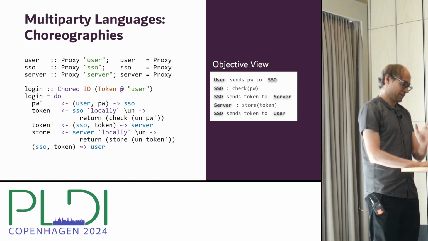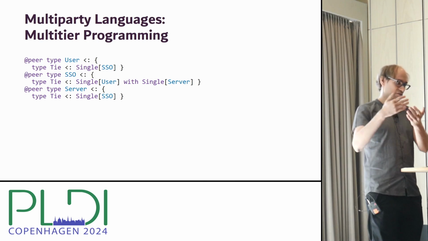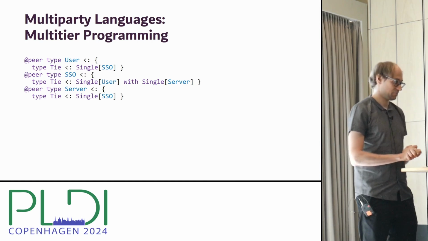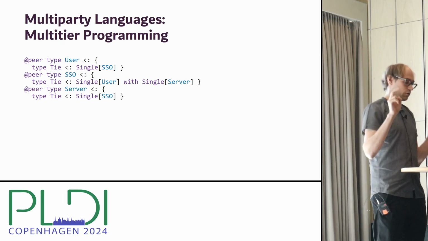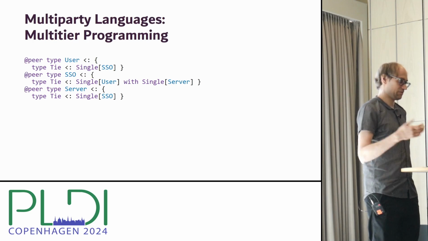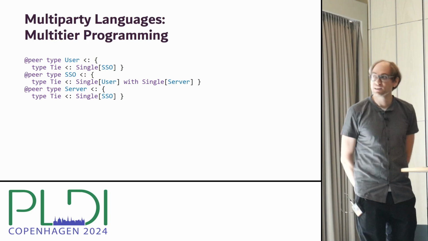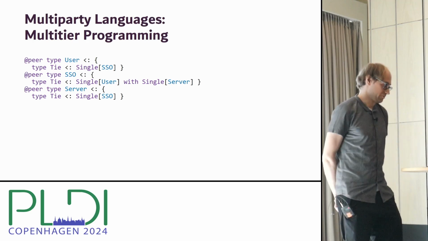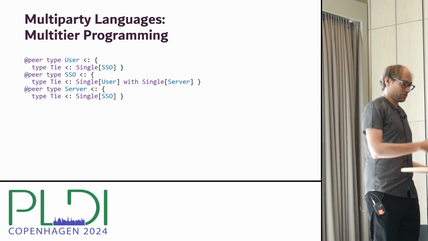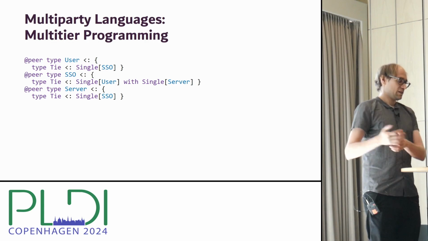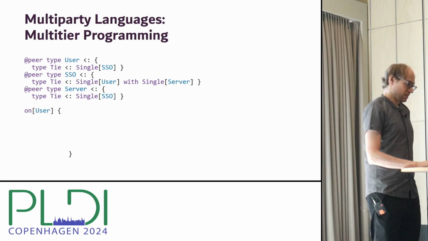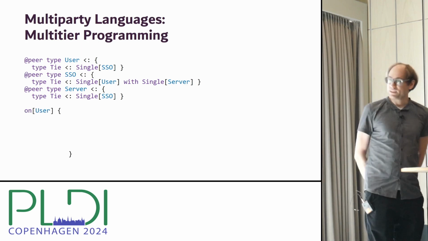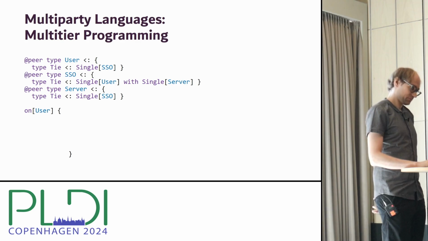And now let's compare this to multi-tier programming. Here we also start with defining the different parties. We use Scala Loci as an example language, where parties are called peers. So here we define both the parties' names and also their architectural relation. So we say that the user and the server connect to the SSO, and the SSO connects to both the user and the server. And then we would first define a block of code that is to be executed on the user.